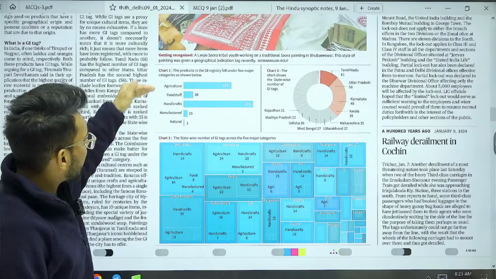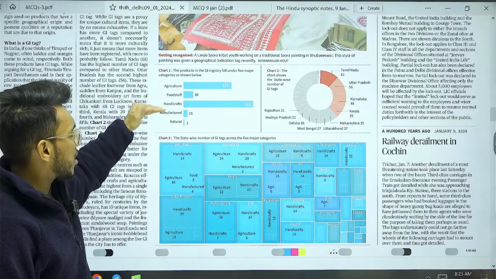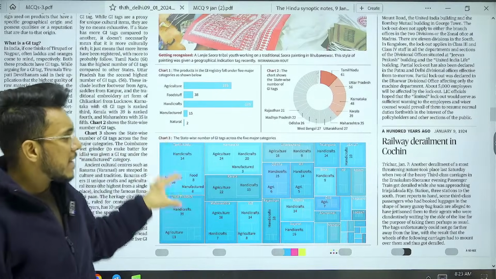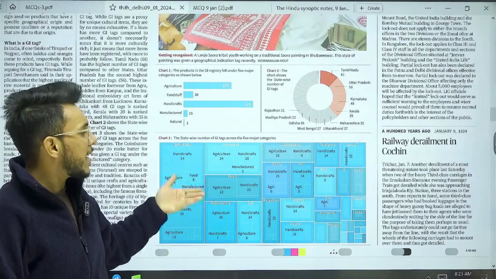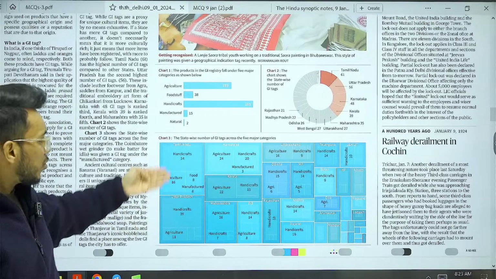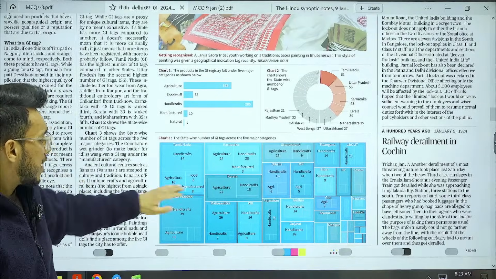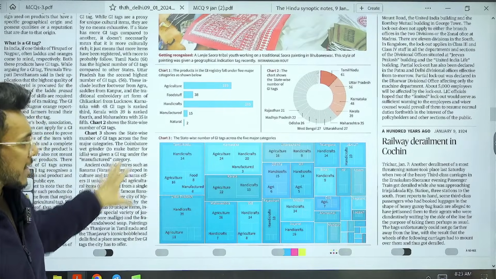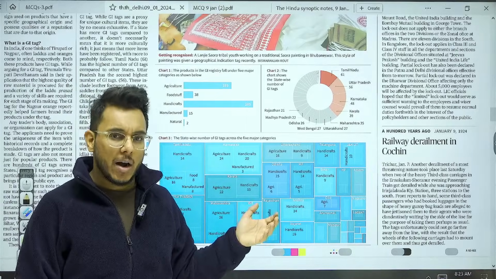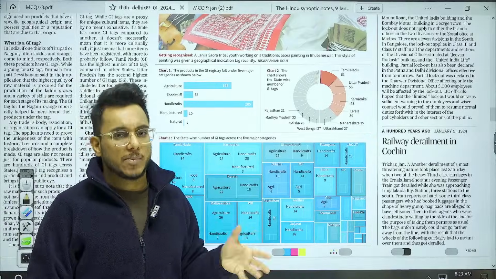They have said that there are 5 major categories: agriculture, foodstuff, handicraft, manufactured, and natural. In that they have given a state wise analysis, state wise data, of which state has got how many GI tags. For example, when we talk about Tamil Nadu, for handicraft it has got 34 GI tags, for agriculture it has got 16 tags, for food 8 GI tags, etc. So there is nothing concept related in this particular article, just the data of which state has been given how many GI tags.